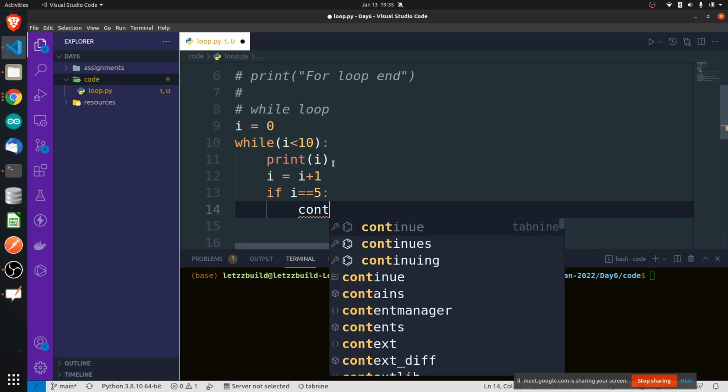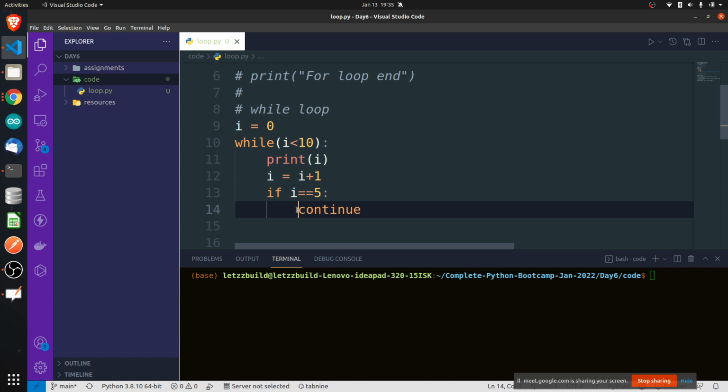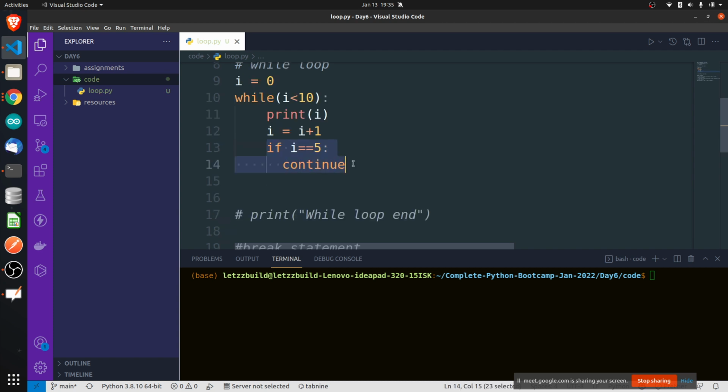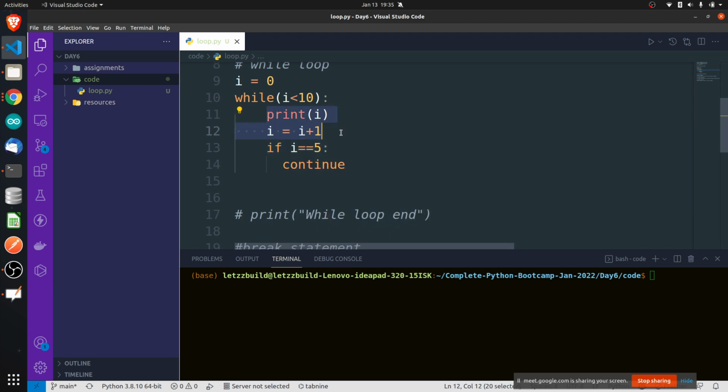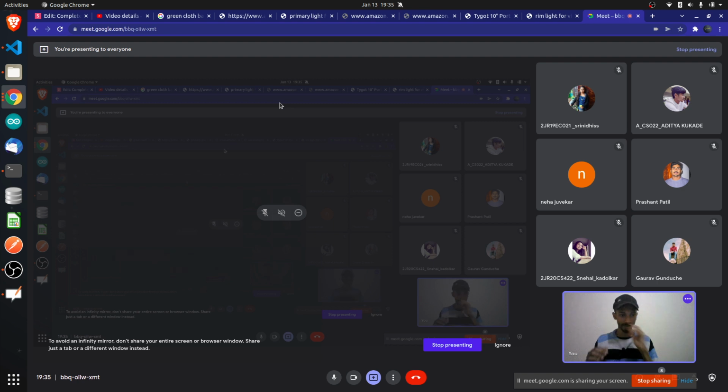But only writing this will not work. One very important point: whatever you write below the continue statement will be skipped, only that will be skipped. But whatever you have written above the continue statement will be executed as it is. Did you get this point, Srinidhi? Very crucial point. Whatever is above continue is executed as it is, whatever you write below continue will be skipped. Is this clear?